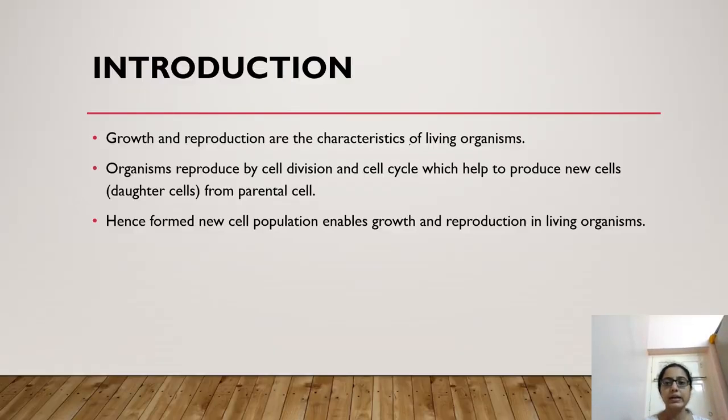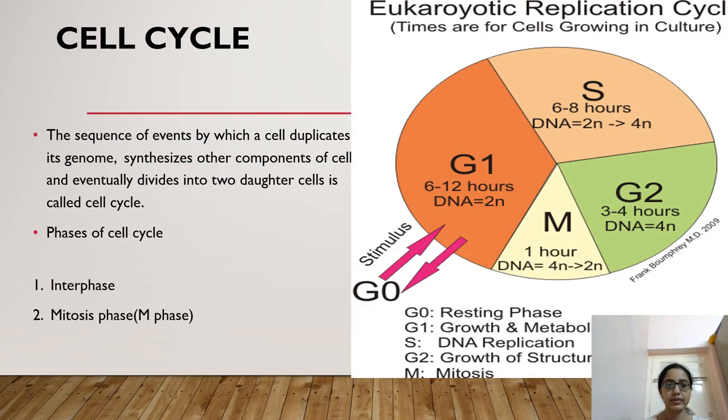We have learned that the characteristics of living organisms are growth and reproduction. So how do animals or organisms grow and reproduce? The base of these two processes is cell division. Now, this cell division occurs with the help of the cell cycle. What is the cell cycle? Let us know in detail.